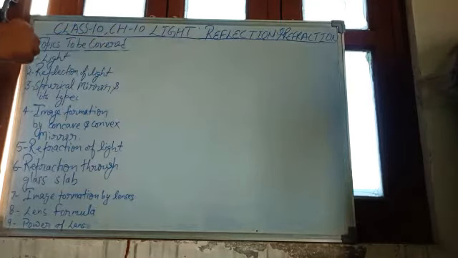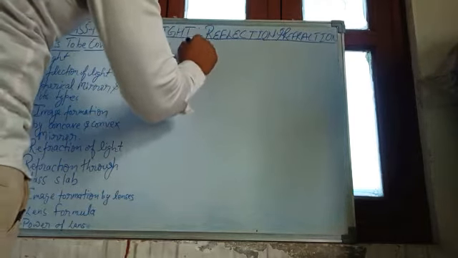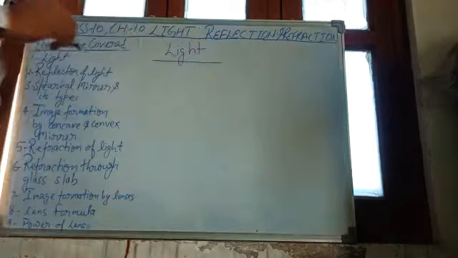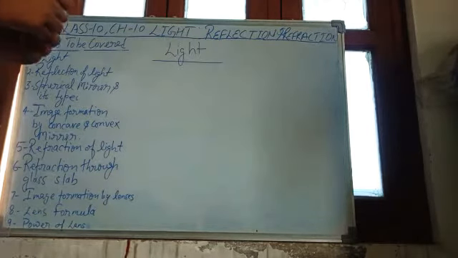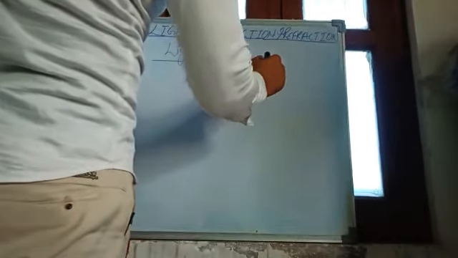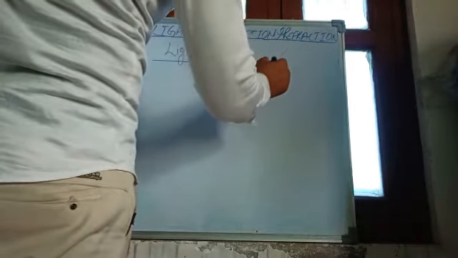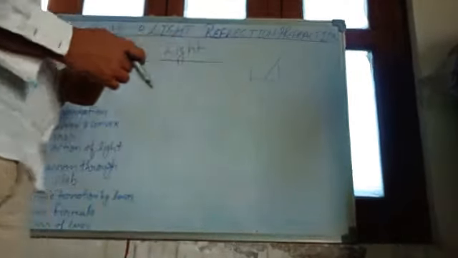Let's begin with topic 1, light. Before this, I want to tell you the importance of light. Why are we going to learn about light? What is the objective behind this? There are many common phenomena related to light, like when we keep our pencil in a bowl or in a glass, it looks slanted, not straight.